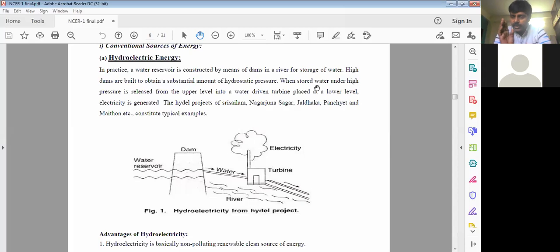That's why we are using a dam. When we are stopping the water at a very high level, more potential energy will be there because of its height. Naturally, when water runs from the higher dam to the lower part where we provide the turbines, it consists of a higher amount of kinetic energy. So water consists of kinetic energy as well as potential energy, and with the help of these two energies, we have this power generation, right?